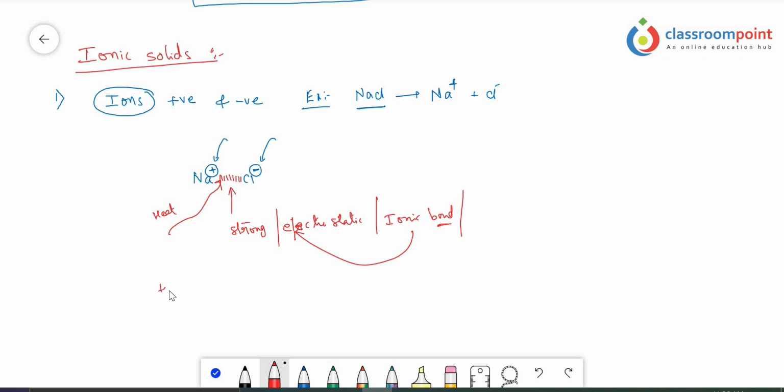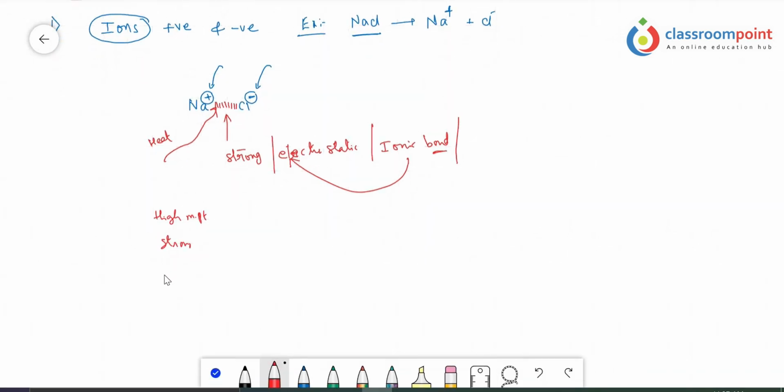So that's why they have high melting point values, and these solids are very strong, hard and brittle. What does it mean by hard and brittle? See, when you try to press a particular ionic solid with your hand, it is difficult to compress or break it.